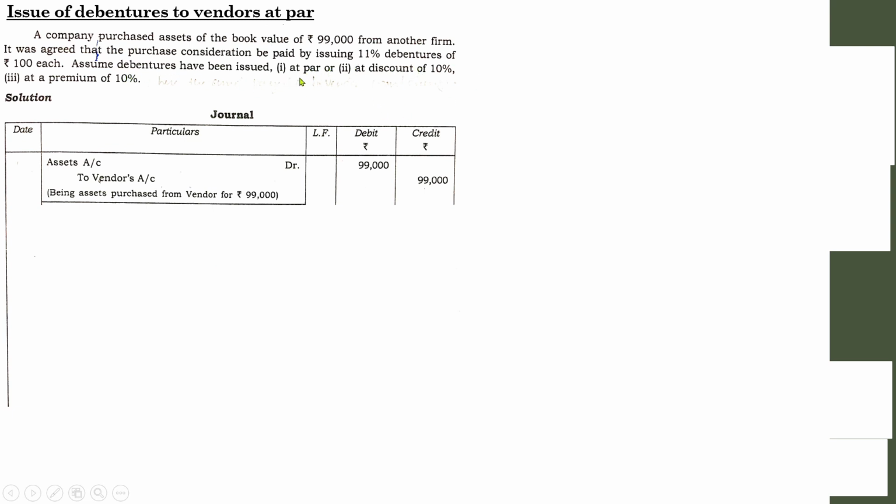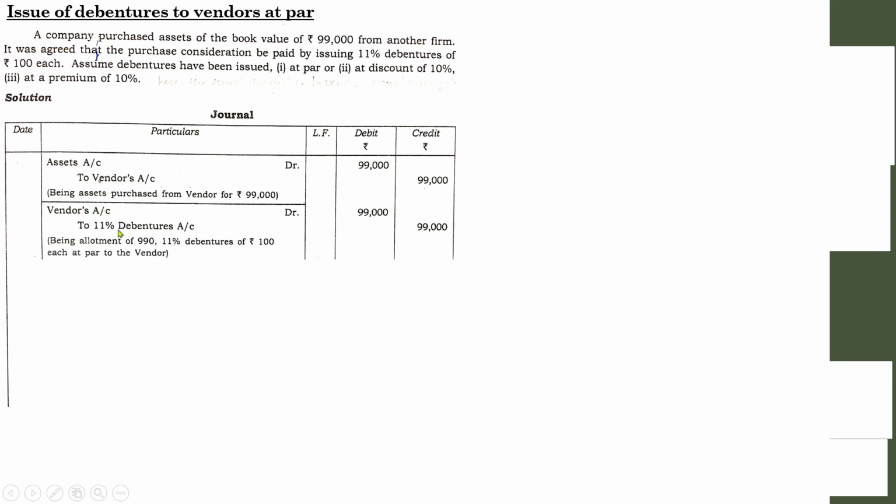Otherwise, if you are asked to pass entries for any of these three situations, then you need to pass only two entries. Next entry, with regard to issue of debentures at par, the entry will be vendor account debtor to... What was the type of debenture? It was 11% debenture. That is the name of the debentures.